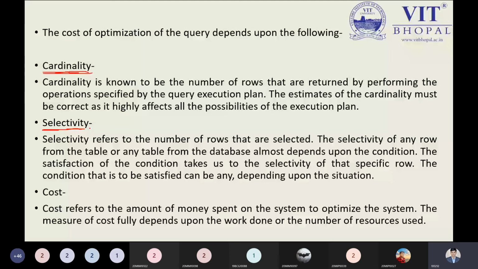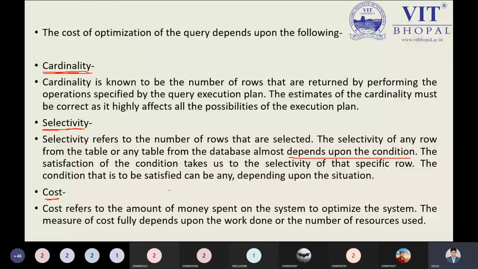That is the point. Next we have the selectivity. Selectivity means we are talking about the conditions. Just read only this point. And now cost. Cost refers to the amount of money spent on the system to optimize the system. So this is just talking about the hardware and software configuration, the number of resources we are using, so that is the important point.